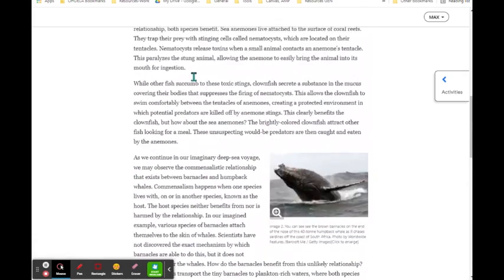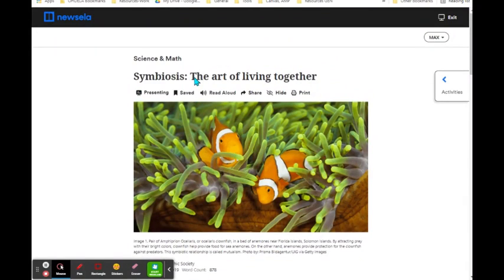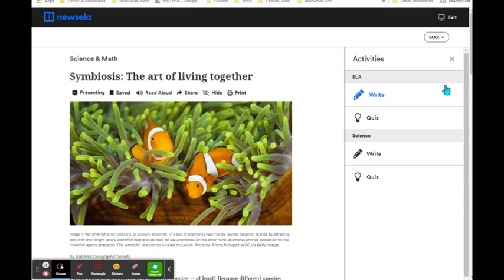And then, after you read the article, you will need to complete the quiz questions under activities. Under activities, there is an ELA quiz and a science quiz. Each has 4 questions. I did not designate one or the other. You can choose. I recommend the science, but you can certainly do the ELA. If you do both, I'll take the highest score.